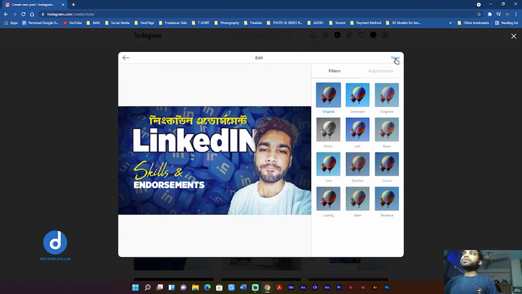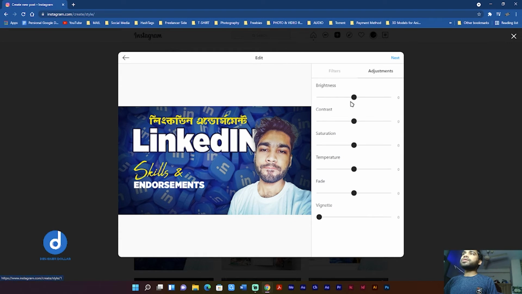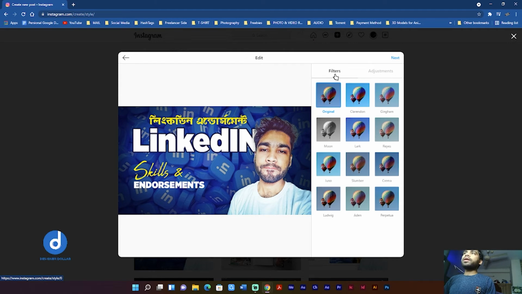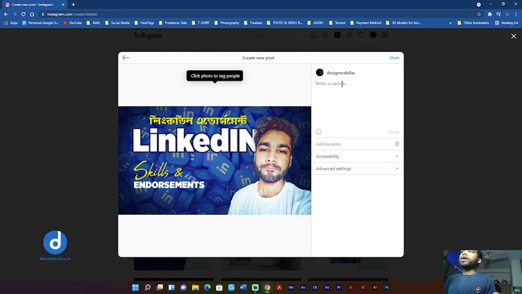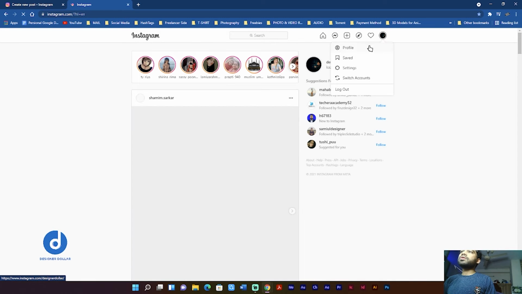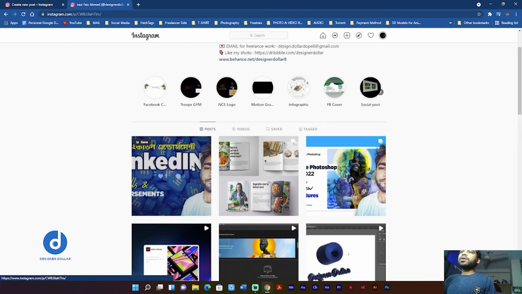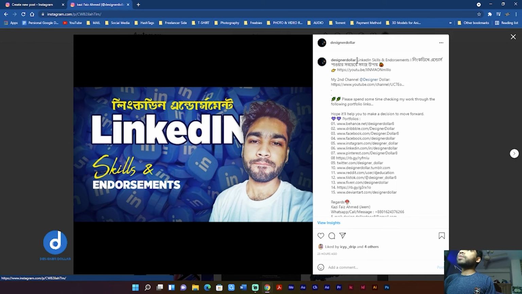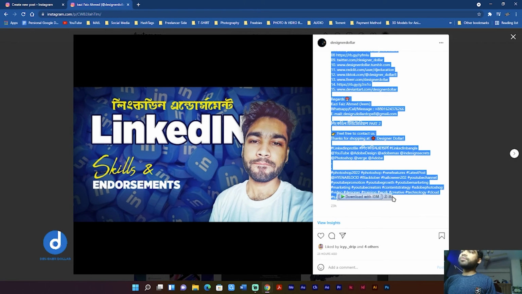After going to the next step, you can filter it, or you can also adjust something. Now you can use it as a filter. Now you can write any caption, whatever you need. I just want to copy from my previous image, because these images are the same. Just go there, and you can easily copy all the things from here.